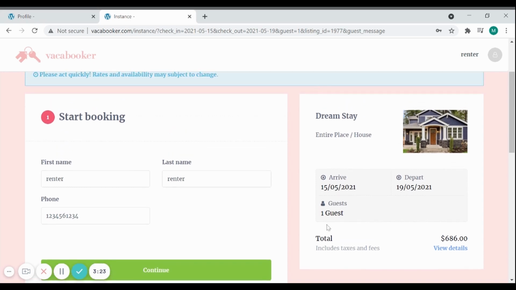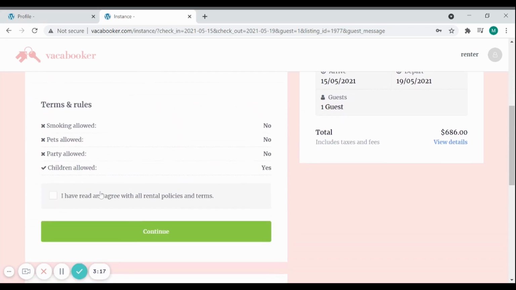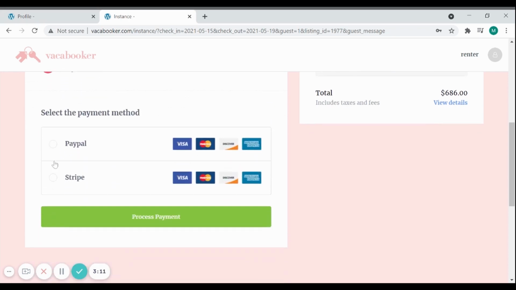It gives them all the info about their upcoming reservation, the number of guests, and the total. So they click continue. Here they need to agree to the rules and policies set up by the host for their property to continue. And finally, they choose a payment method, either PayPal or Stripe, and then they process their payment and book their reservation.